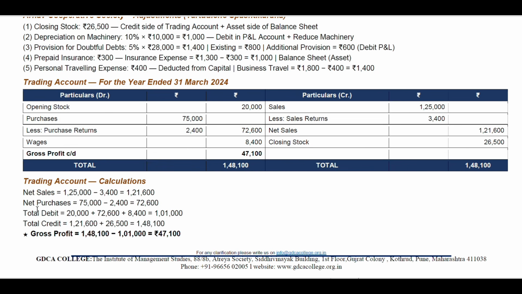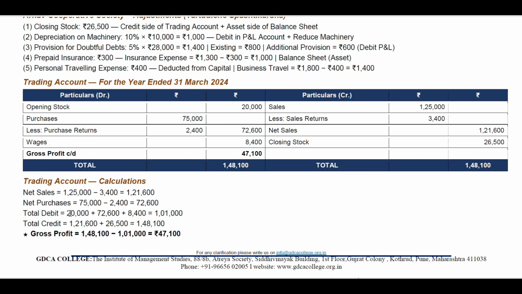So what are the calculations for the trading account? These calculations you have to do actually. You will get marks for whatever calculations you do. Net sales is equal to 1,25,000 minus 3,400, that equals 1,21,600 rupees. Net purchase: 75,000 minus 2,400, that is equal to 72,600, as we minus 2,400 from the 75,000 amount.